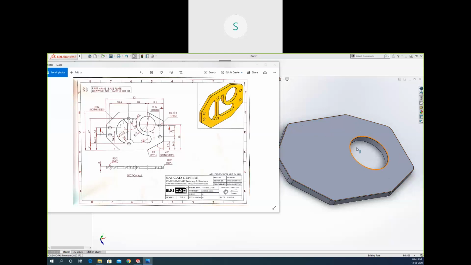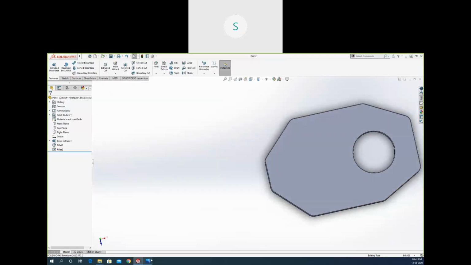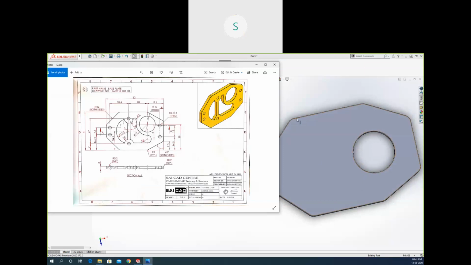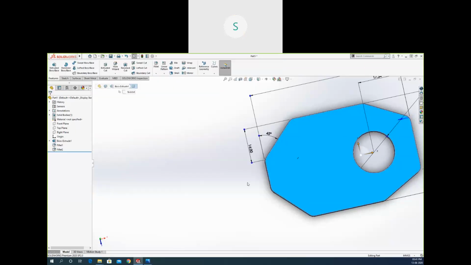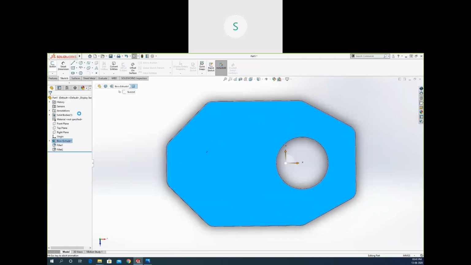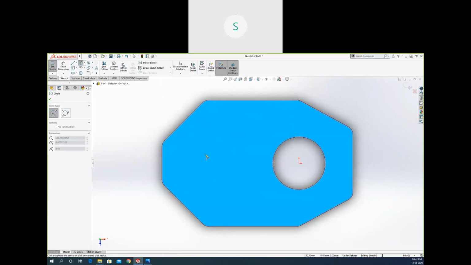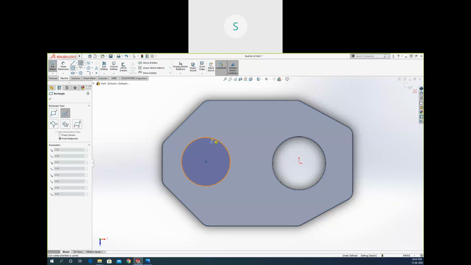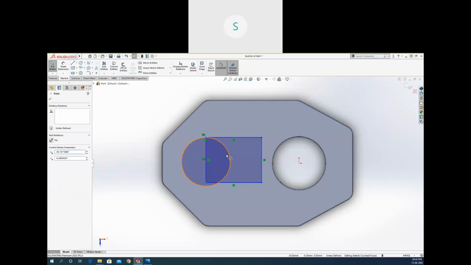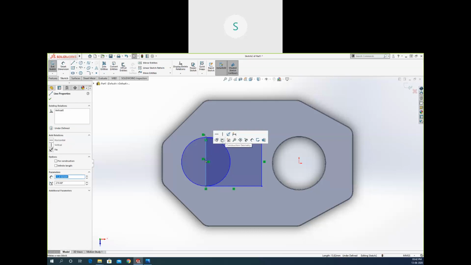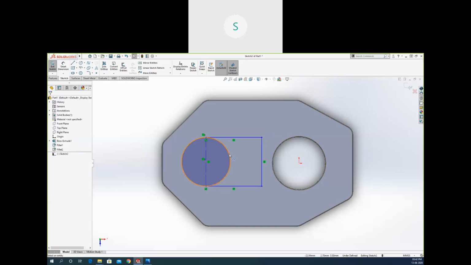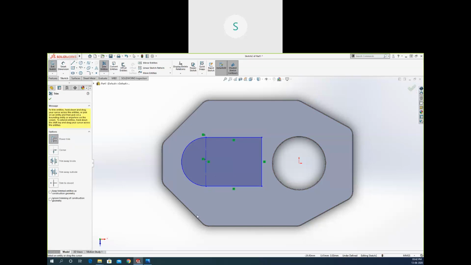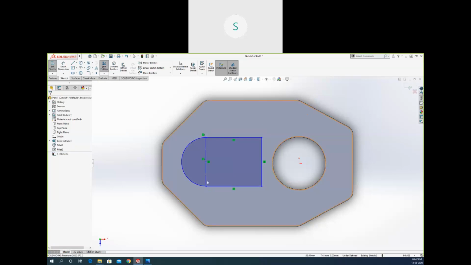If you see here, the shape is almost matching the image. I have not created the internal part, that's why. To remove any material, you can just create a sketch again, create a shape here. Like I want to create a circular shape with some addition to the rectangular one here. I just want a relation that is constant, and I don't want to see this line. I can convert that to construction. I don't want to see this one. I can trim that like that. Click OK. You have to fully define it.